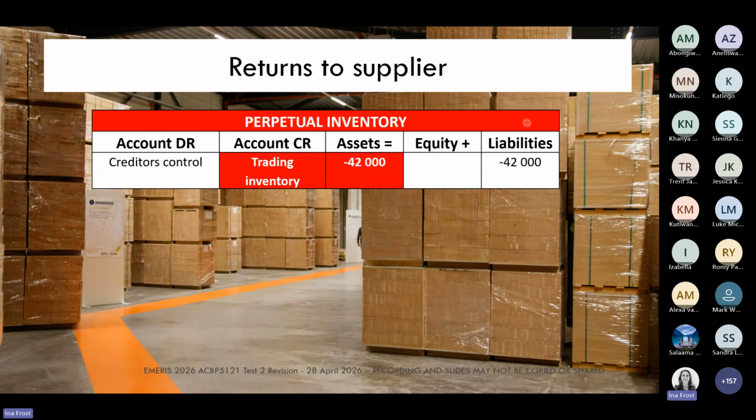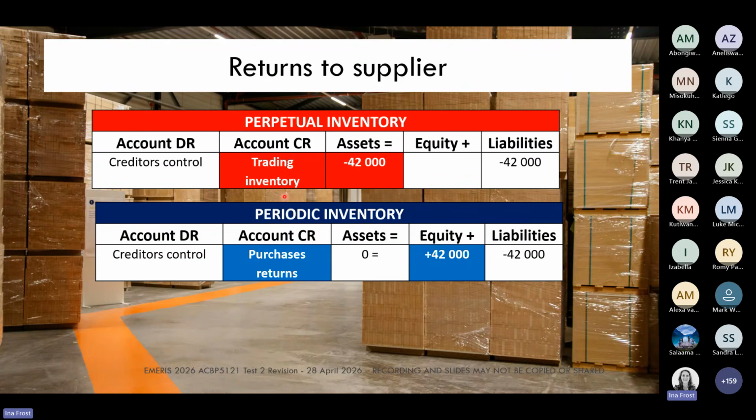the supplier. On the perpetual inventory side, we are going to credit the asset account. So we're going to credit the trading inventory account. And on the periodic inventory side, we are creating yet another new account. So I'm wondering if you are starting to see a bit of a pattern here.